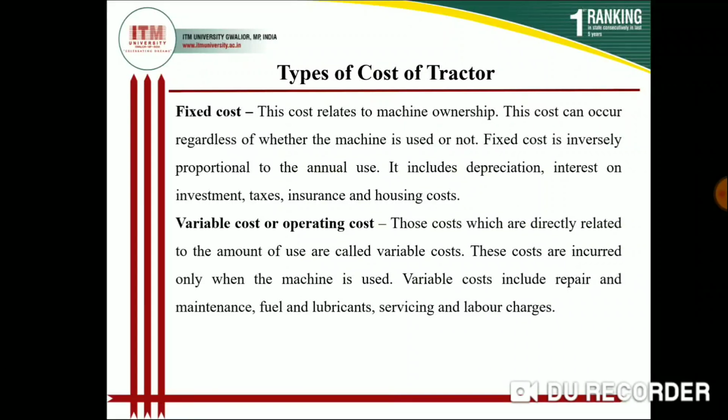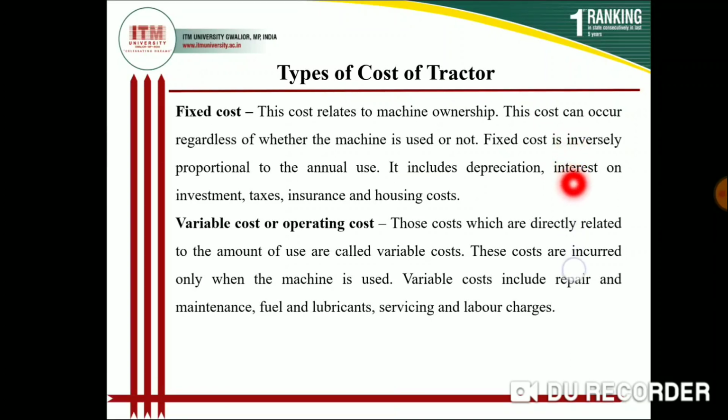Suppose, like depreciation: if you purchase a car at a cost of 5 lakh rupees and when you sell that car after 1 year, it gives you 4 lakh rupees, then 1 lakh rupees is the annual depreciation in the cost of your car. That depreciation is always associated whether you use the car or not. So that is the cost that is fixed.